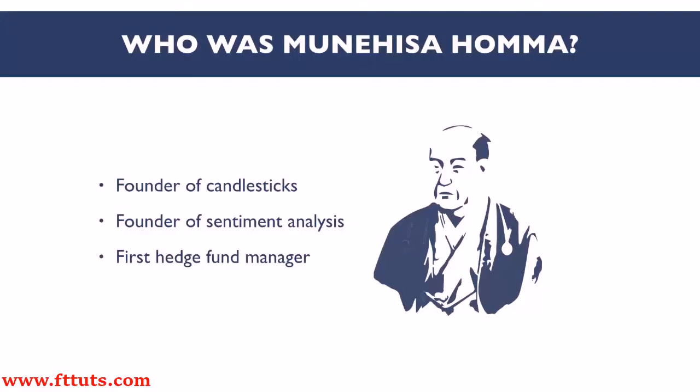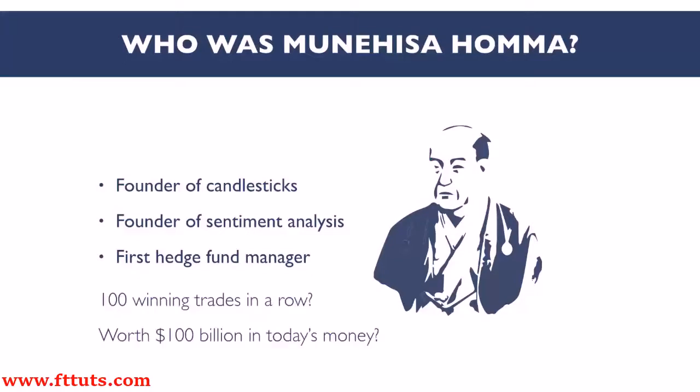There are plenty of legendary stories on Munehisa Homma's trading performance, with some saying that he once made a string of 100 profitable trades in a row. At that time, he had a tremendous advantage over his fellow traders who were still unfamiliar with the concepts of market psychology and candlestick analysis and price action. By the 18th century, Munehisa Homma was already running a managed hedge fund while diversifying his family business to enable them to own huge tracts of land. It's said that his net worth in today's terms would be roughly $100 billion. And that's why people say that Homma was the creator of the first hedge fund.